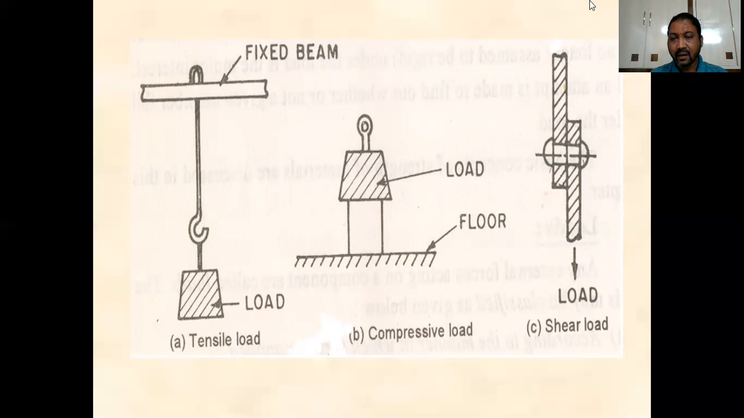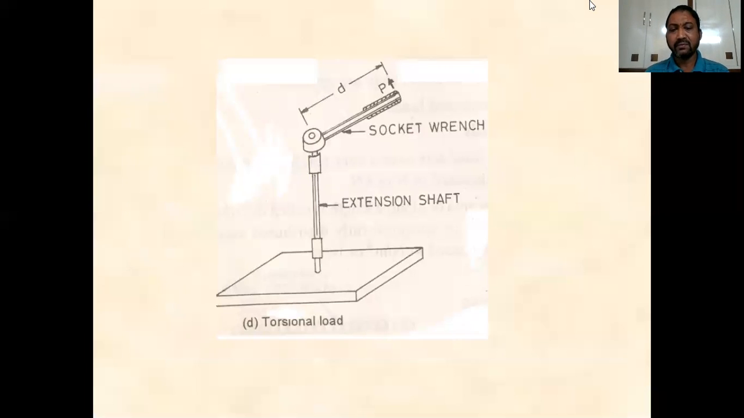The load developed is neither along the axis nor perpendicular to the axis, but at some angle. As a result, this rivet is subjected to shear load, and when the applied load is more than the strength of that rivet, the rivet will be sheared. So this is called a shear load, and the fourth one is called torsional load.